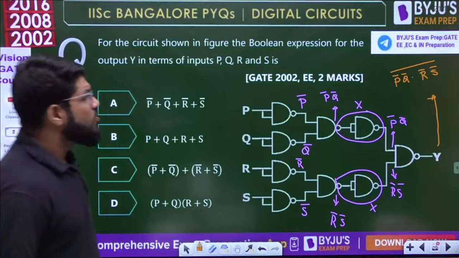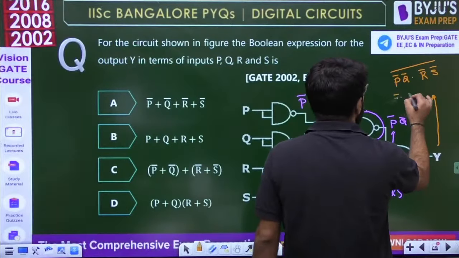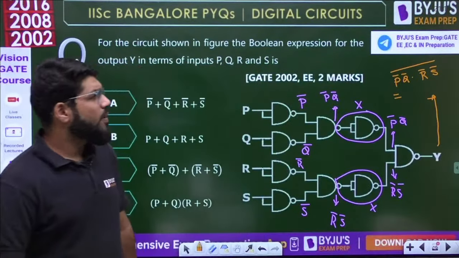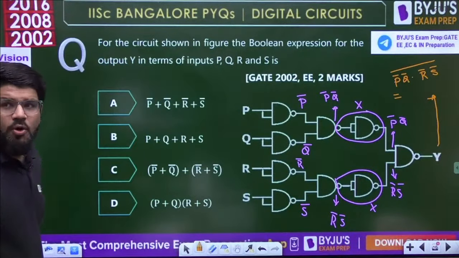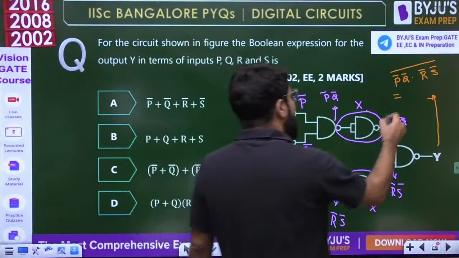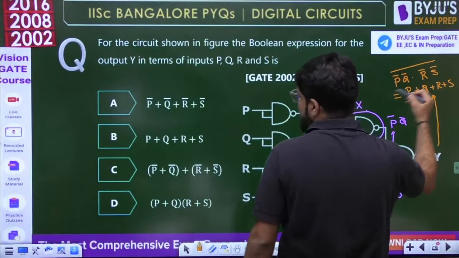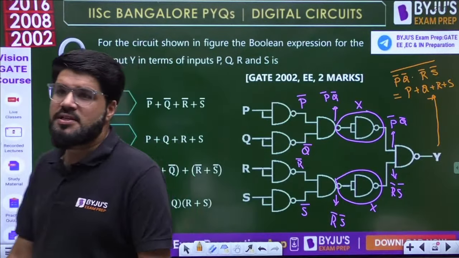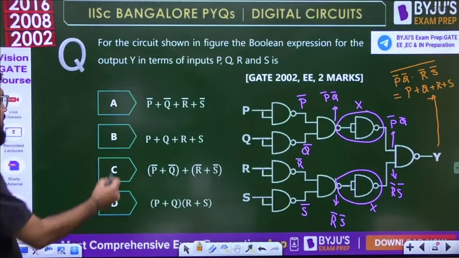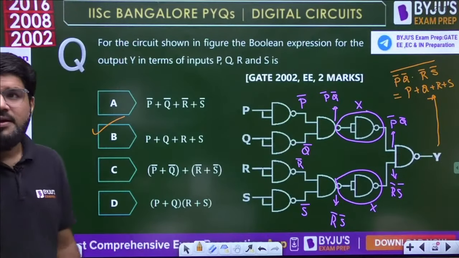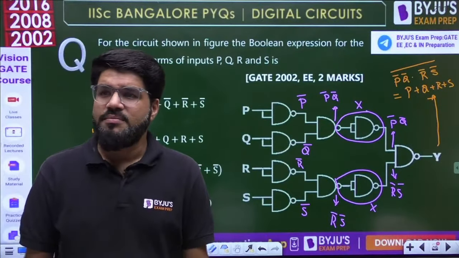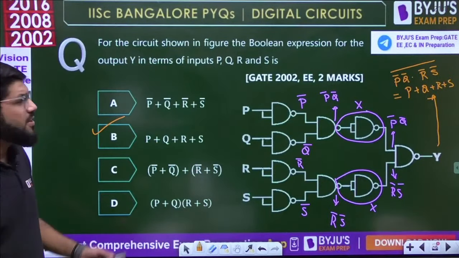Okay, let's check. So what is this actually? P bar into Q bar into R bar into S bar, whole bar. Now apply the De Morgans. Hi Akash, apply the De Morgans. It is simply P plus Q plus R plus S. So the correct answer is B. Yes, Bhanu, correct answer. Vikram, just check out once, maybe some basic calculation error you have done.